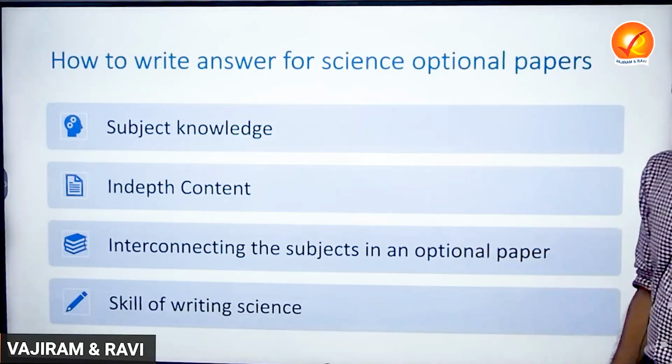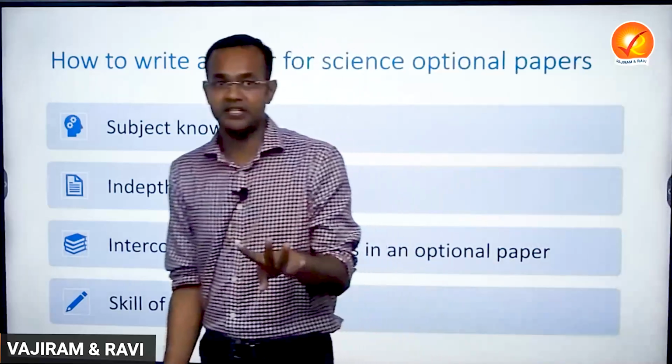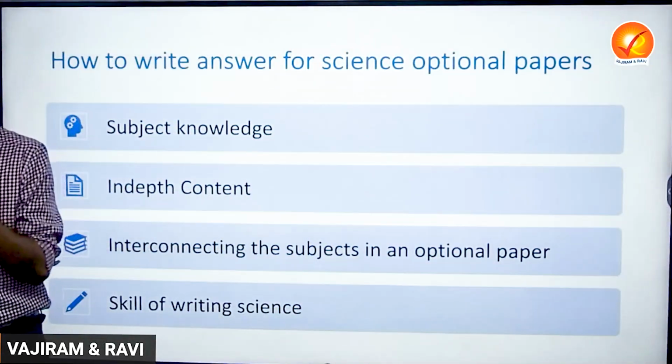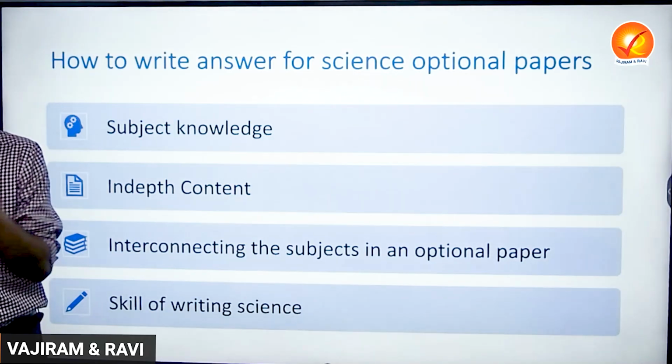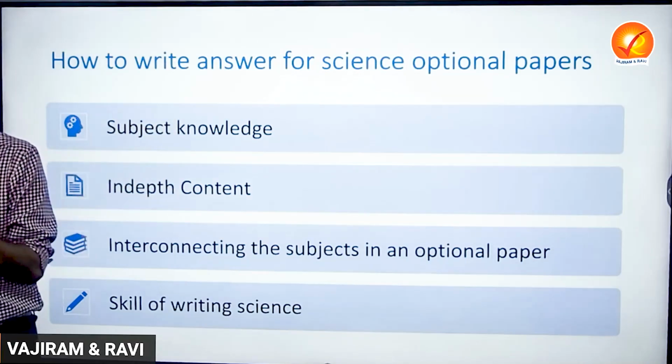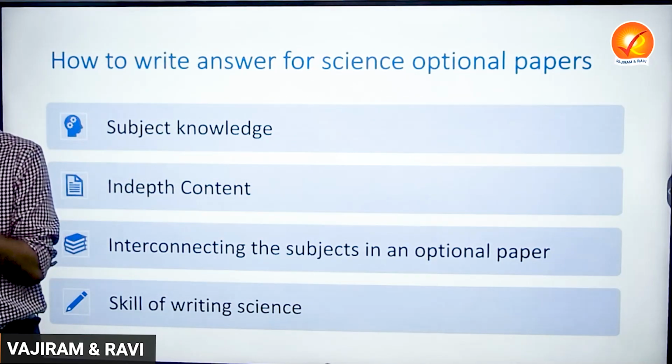So how to write the science paper? What has been checked this year especially are these 4 parts, right? Number 1 is subject knowledge. The depth of subject knowledge is being checked in the science paper. Number 2 is the content. Merely filling the paper will not give you the marks. You will have to provide the content, right?